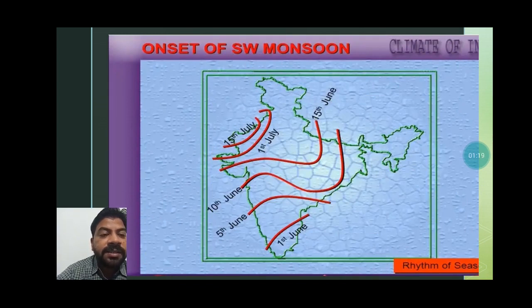On 1st June you can see it nearby Kerala, then on 5th June nearby Karnataka, then it moves upside to Maharashtra, then Gujarat by 1st of July, then Rajasthan, after that the Punjab region, and meanwhile it is covering our northern plains also.